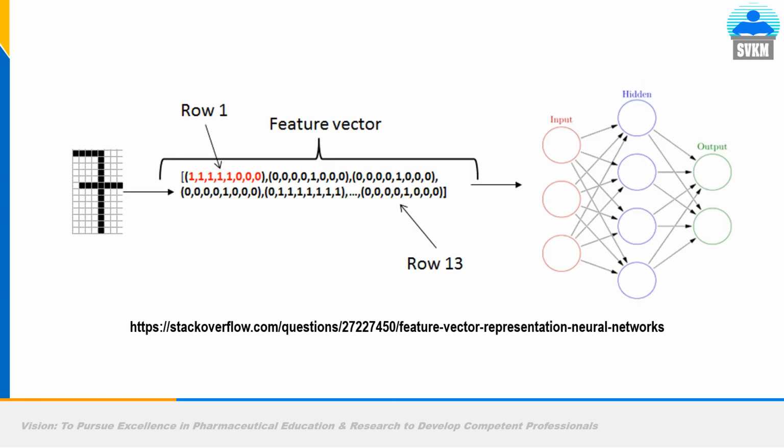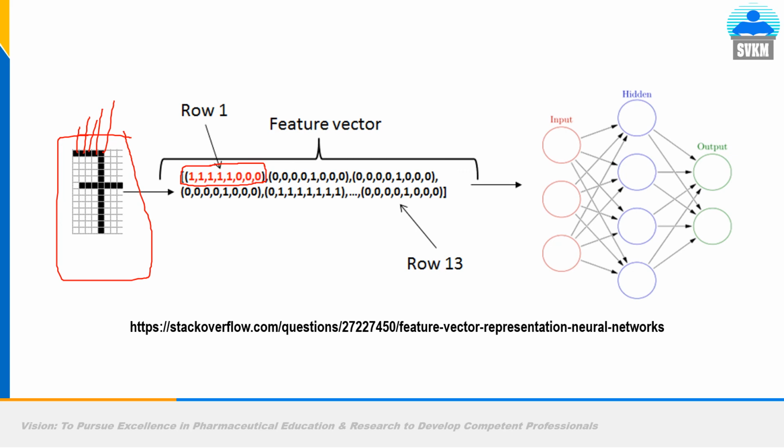Here in this example, it is the value of 7. It is the image of 7, made of pixels. So you will convert the entire picture into pixels. Whenever there is some black color, you will mark it 1. So this is row number 1, and this particular feature vector represents your first row.